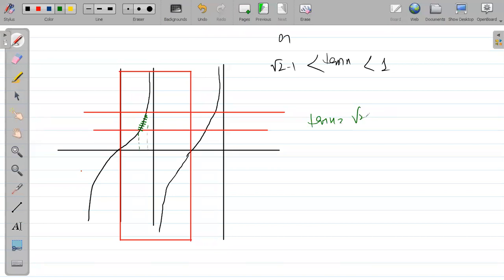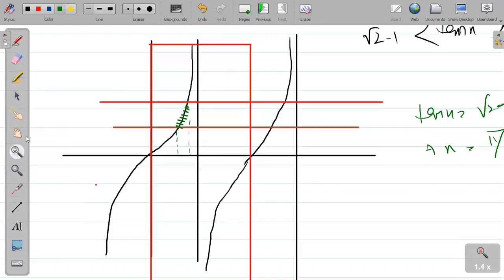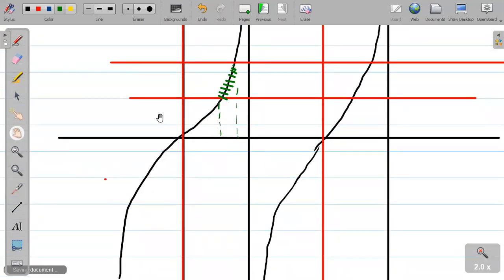tan x equal to √2 minus 1 is a standard value. Do you remember? Yes, sir, pi by 8. Remember, I had taught this. tan x equal to 1, x equal to pi by 4. It is an open interval, so the point should not be considered. So what are those points? Can you tell me? Pi by 4 to pi by 8.